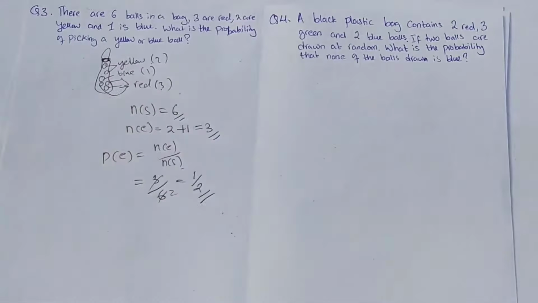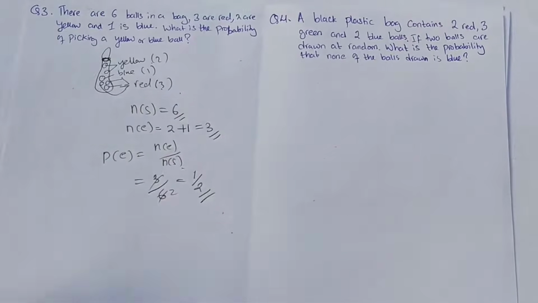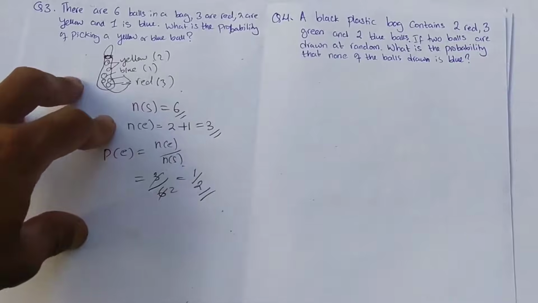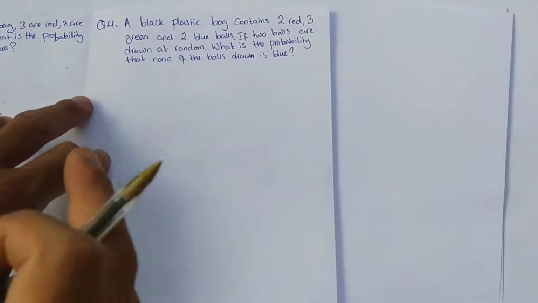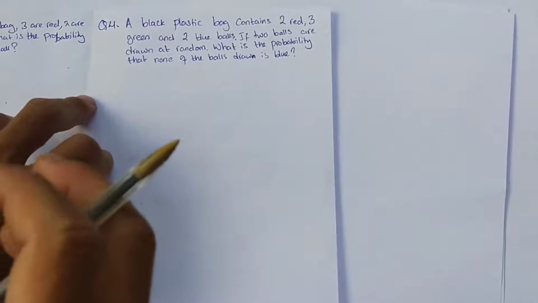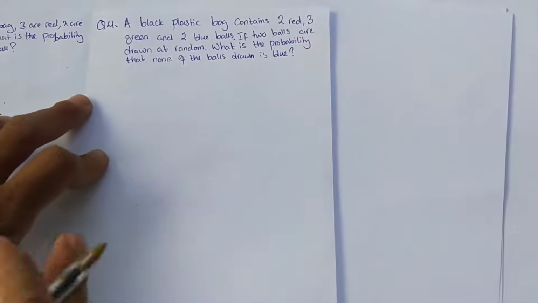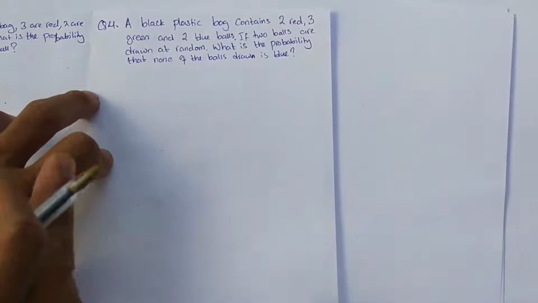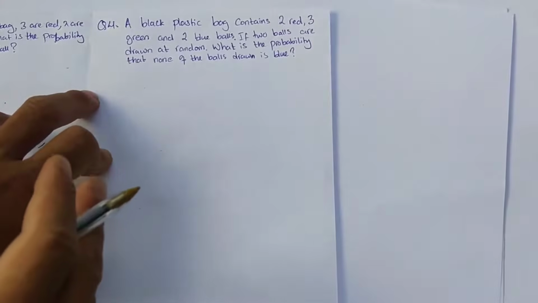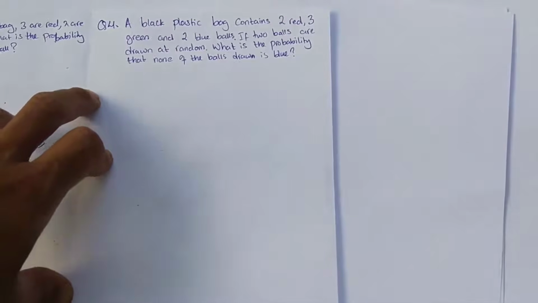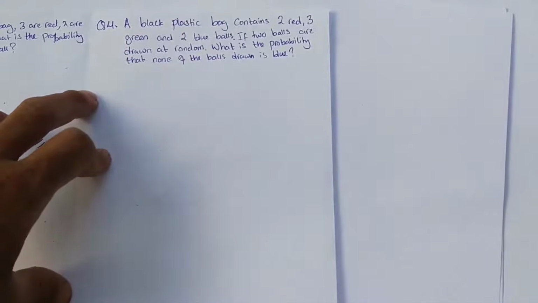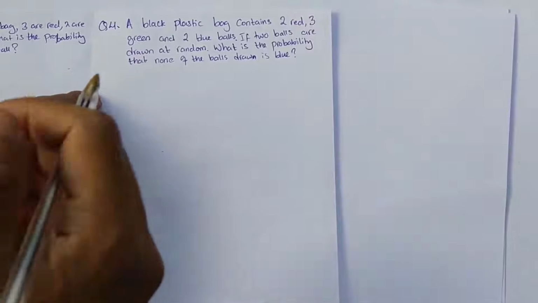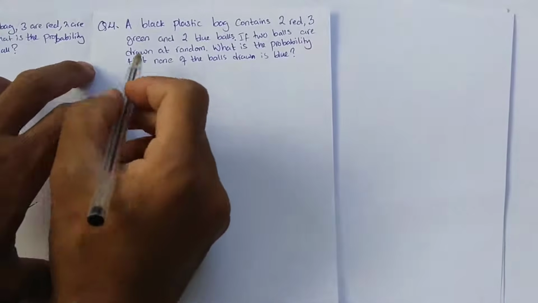Now let's move on with question number 4. In probability, sometimes you get simple questions, and sometimes complicated ones. Something that looks simple may be very complicated, so there are different concepts hidden out here which you should have an idea about.